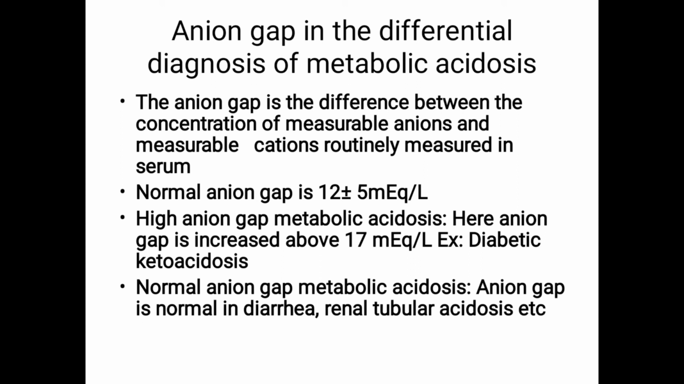Why anion gap comes here is, using this anion gap we can differentiate metabolic acidosis, because there are two types of metabolic acidosis based on anion gap. One is high anion gap metabolic acidosis. Here anion gap is increased above 17 milliequivalent per liter. The best example here is diabetic ketoacidosis. There is excessive production of ketone bodies in uncontrolled diabetes.